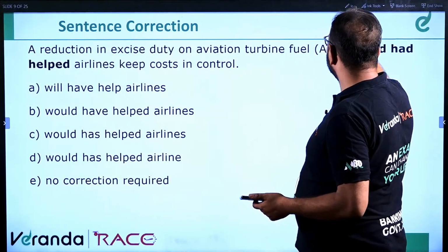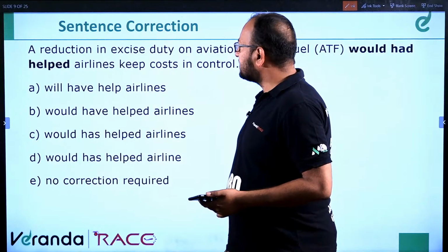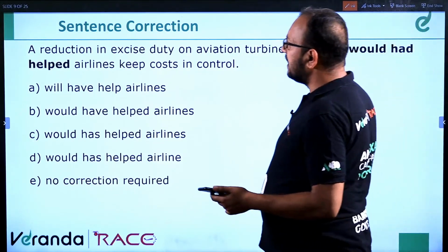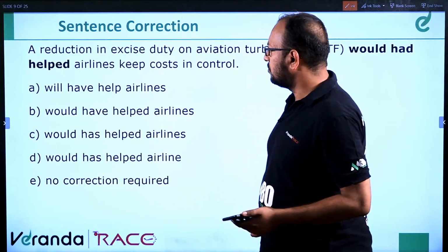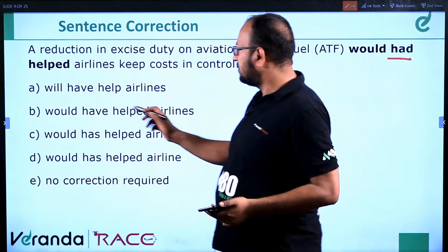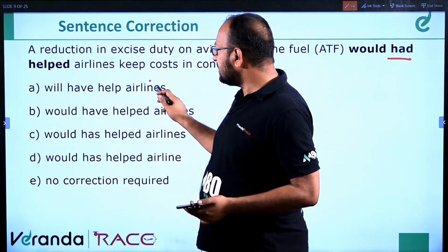Moving ahead. A reduction in excise duty on aviation turbine fuel (ATF) would have helped airlines keep costs in control. Would have helped. "Would had helped" is written here, and "will have helped" is also incorrect.